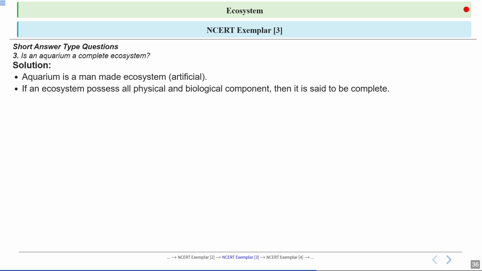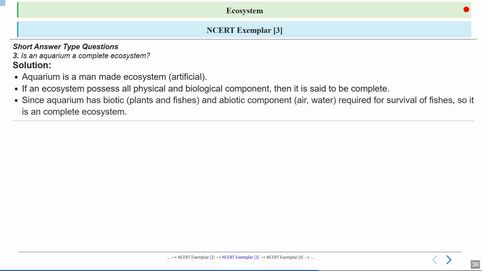Now, if an ecosystem possesses all physical and biological components, then it is said to be a complete ecosystem. There are two components in the ecosystem: biotic components and abiotic components. Biotic components are the living things, and abiotic components are the non-living things. The biotic components interact with each other, and they also interact with the abiotic components.